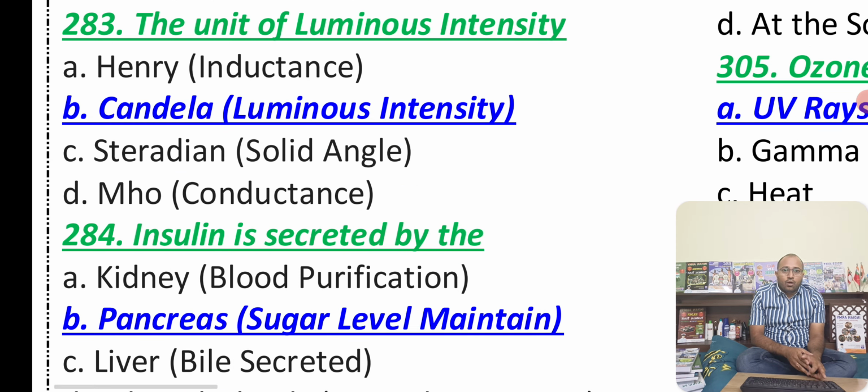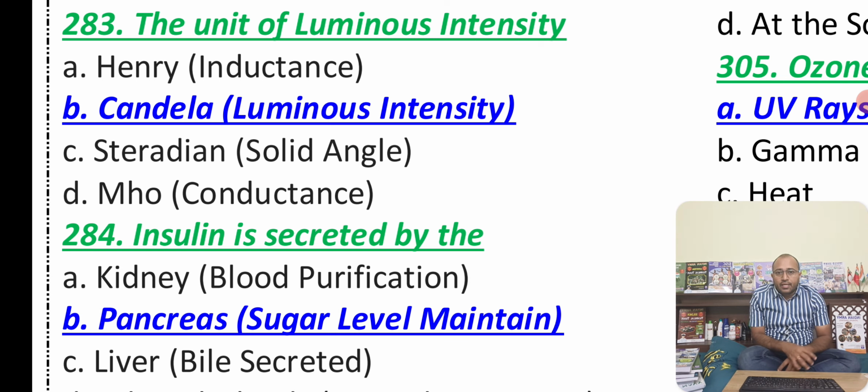Now we have the unit of luminous intensity. You know that candela is the unit of luminous intensity. When it comes to inductance, unit is Henry. Solid angle unit is steradian. When it comes to the conductance, we have mho. You should know the conductance is quite the opposite of resistance.